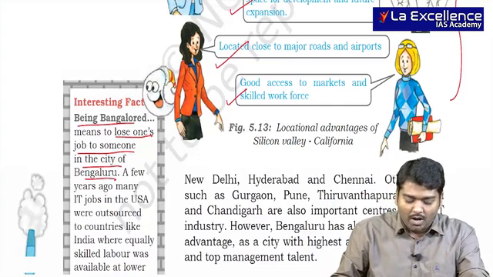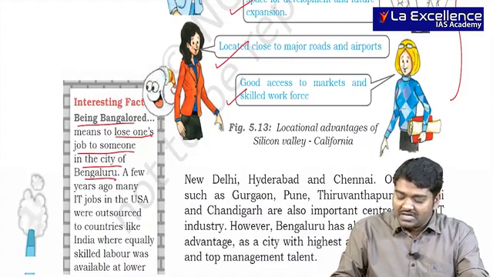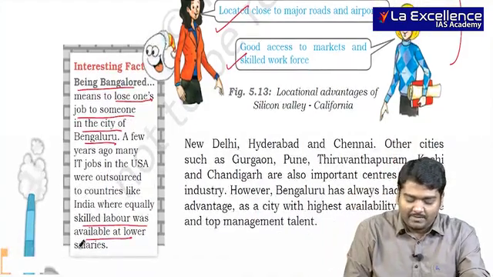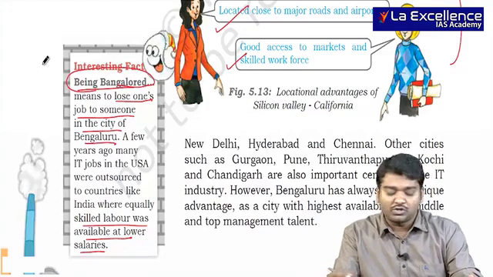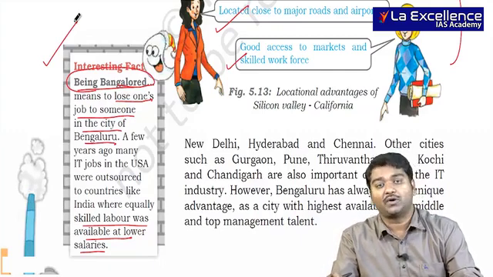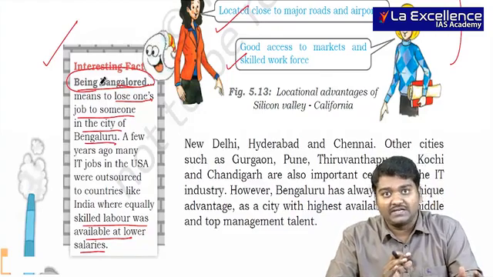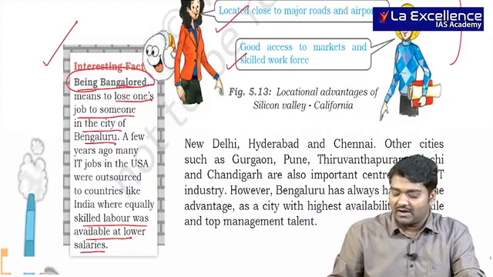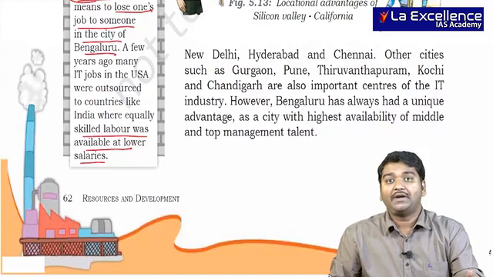A few years ago, many IT jobs in the US were outsourced to countries like India, where equally skilled labor was available at lower salaries. This made the term being Bangalore, and this also led to a lot of problems in the United States of America, which went to such an extent that Trump, with his rhetoric to fight against outsiders, to provide jobs to insiders, had several policies as well. Right? So all these are important for us to know about the industrial location and the factors.